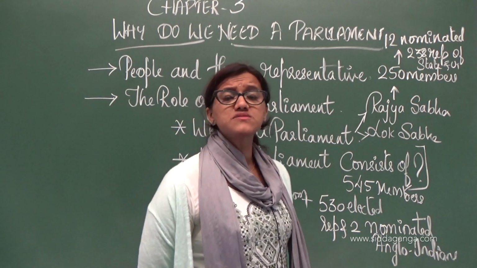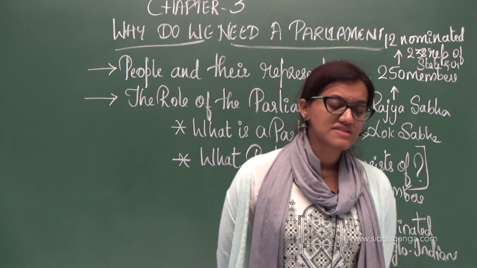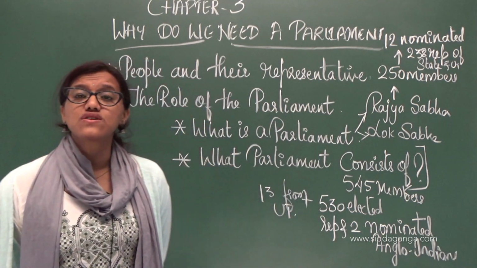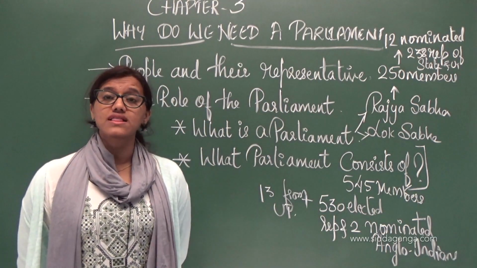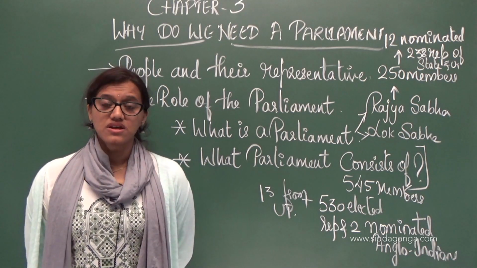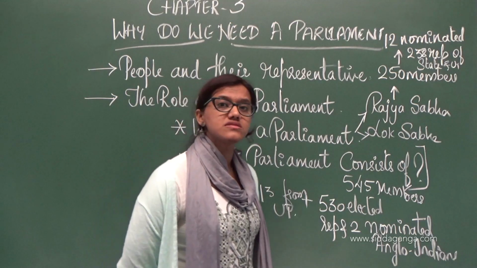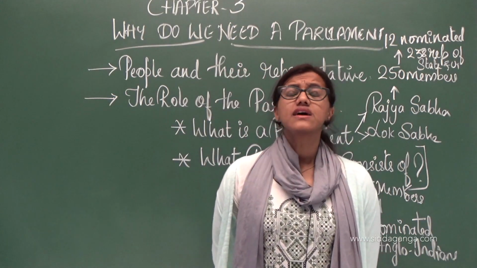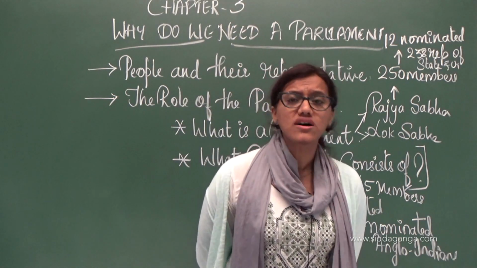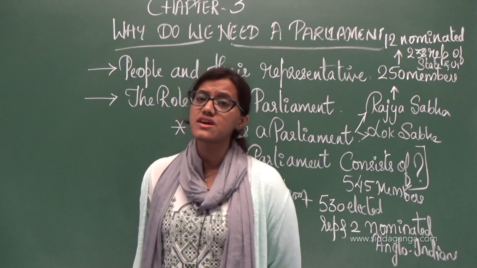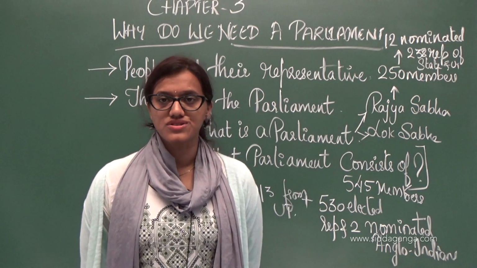Why has Parliament been given so much importance that everything takes the consent of the Parliament itself? We call that a legislature, right? We ask them to make the laws. The executive executes those laws, and the judiciary interprets the laws.